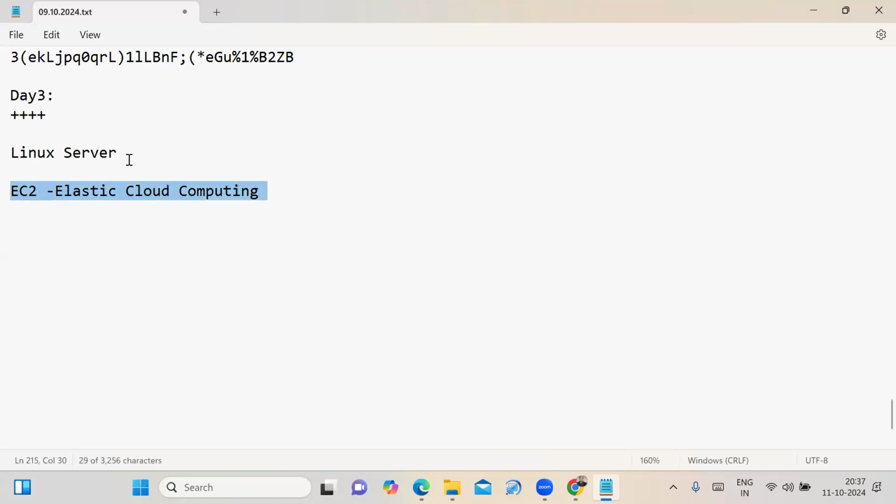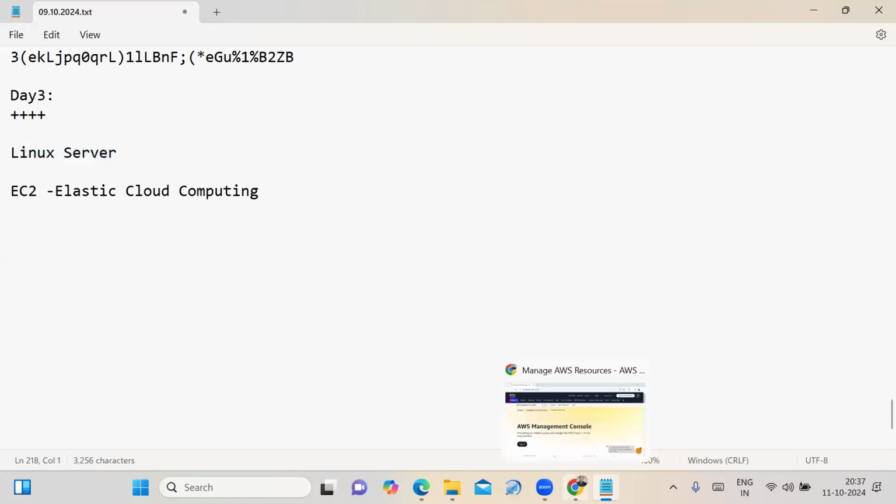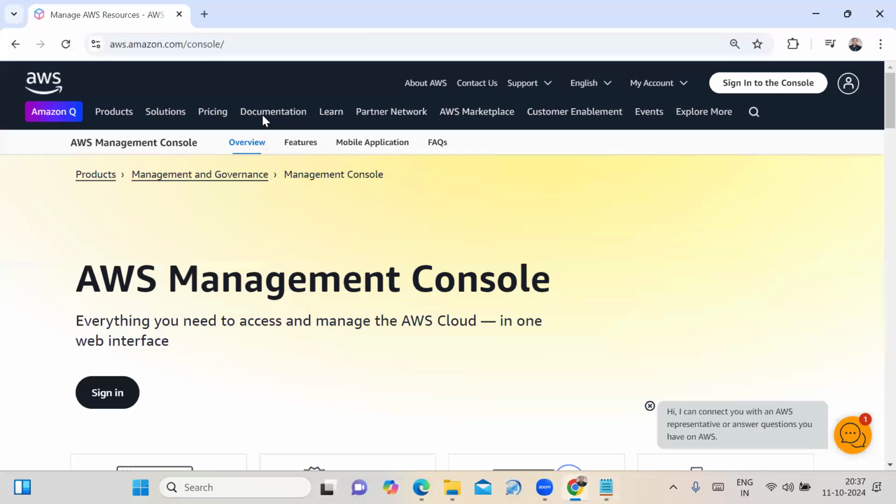Now, in today's session, we are going to explore how to launch and connect the Linux server. To do that, first we have to open your AWS account. On day two, I explored how to create your AWS free tier account.